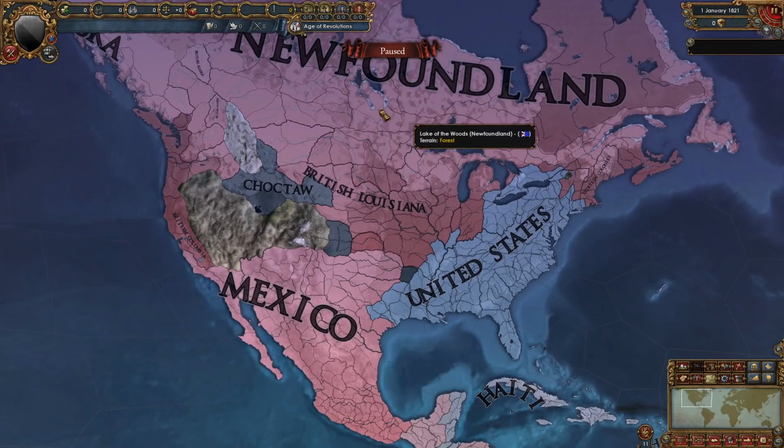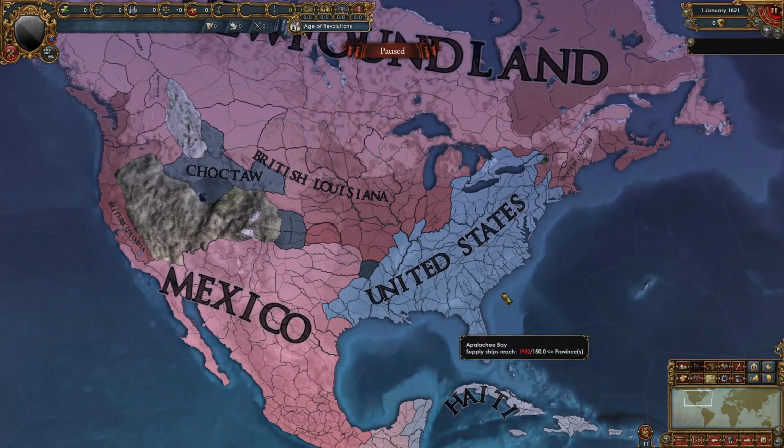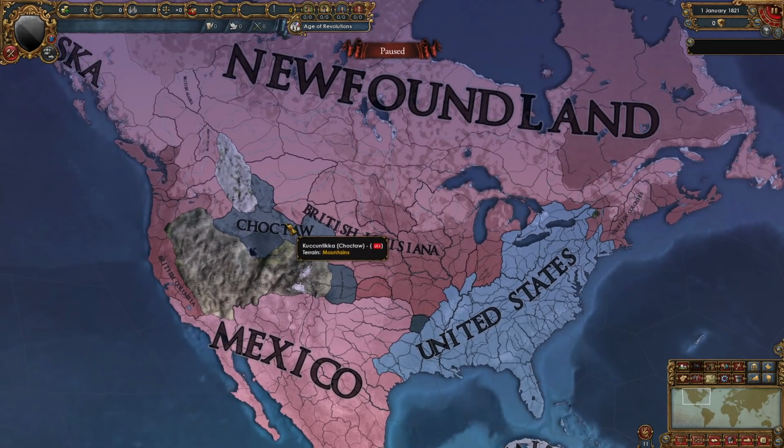All the native nations are basically gone except Choctaw, and we have Florida, which started out in the southeast, forming the US and conquering a bunch of land. Choctaw was the most powerful nation at one point, but now they suck.